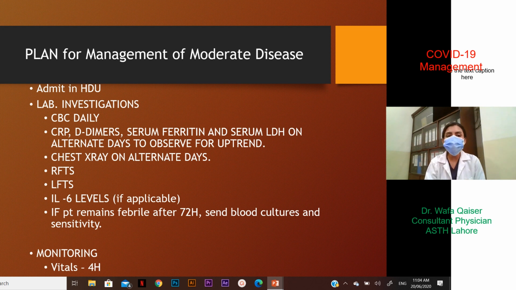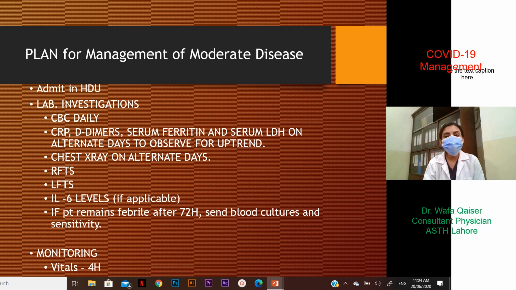Initially, we were doing our labs 72 hourly. Now, I think we need to do more frequent monitoring to predict if the patient would worsen or is improving. CBC needs to be done daily. Again, the ratio between neutrophils and lymphocytes is important. CRP, D-dimers, serum ferritin and serum LDH can be done on alternate days to observe for an uptrend. Chest x-ray can also be done on alternate days.